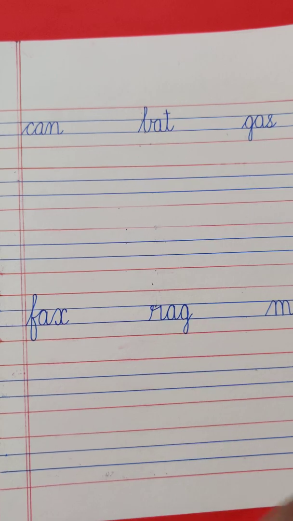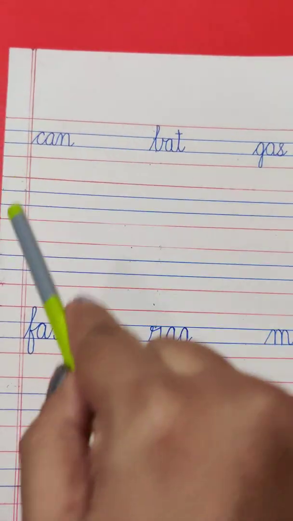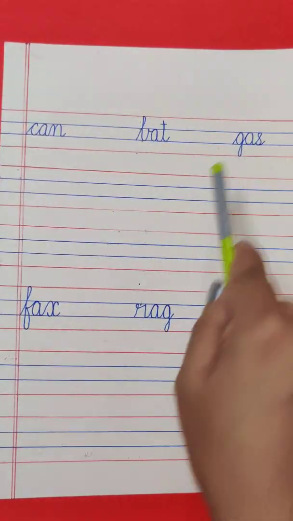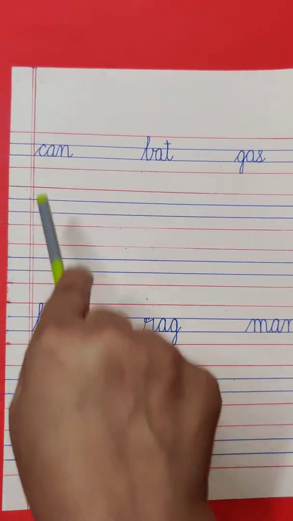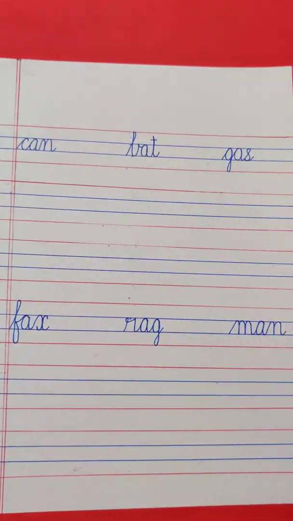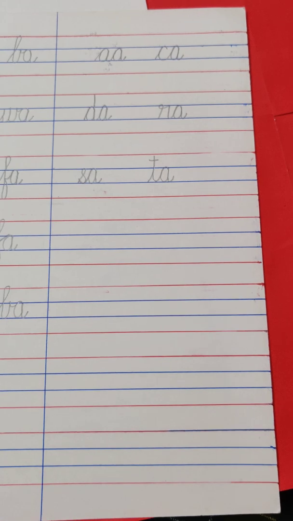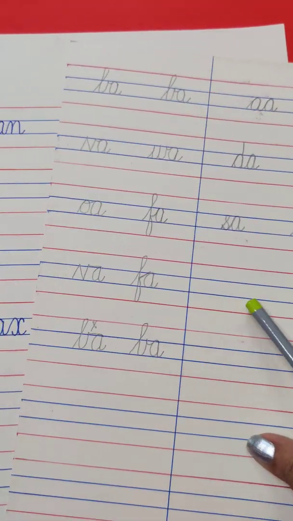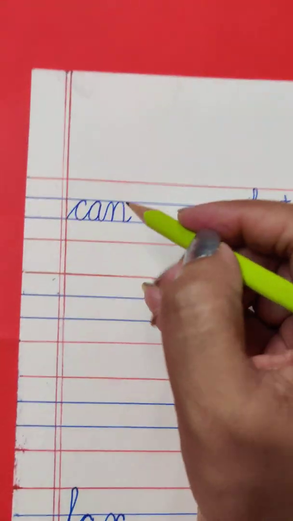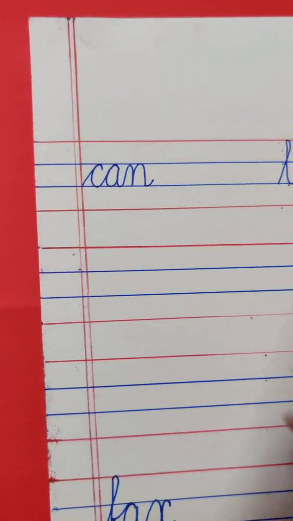This is the sheet which is given to you on the first day. For 5 days you will be given such a sheet where different words will be there. You have to write based on whatever joinings I have told you. In this way you will just join letters and make the words.